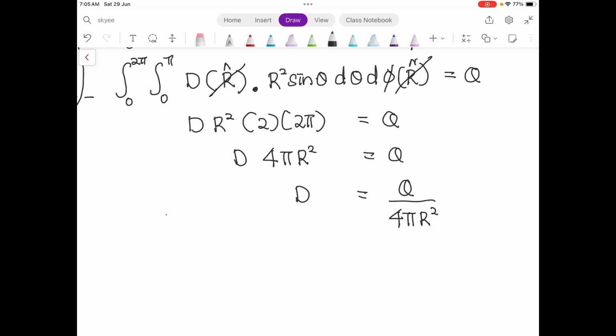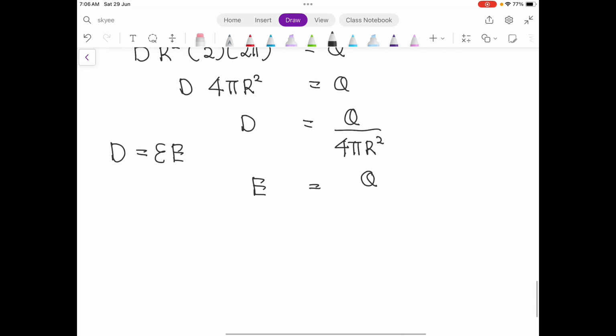We know the relationship between D and E: D equals epsilon E. So the equation becomes E equals Q over 4 pi epsilon r squared.